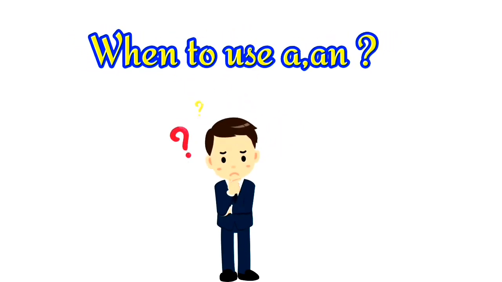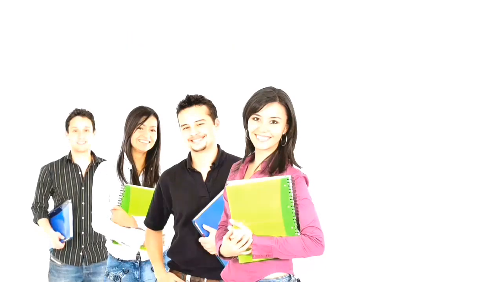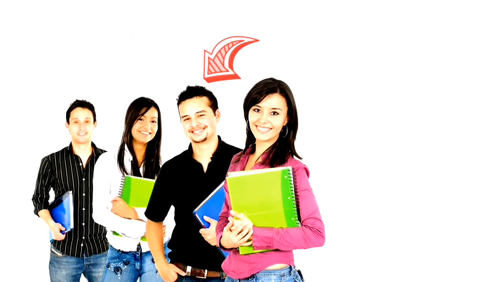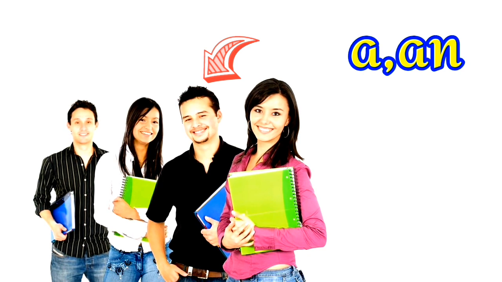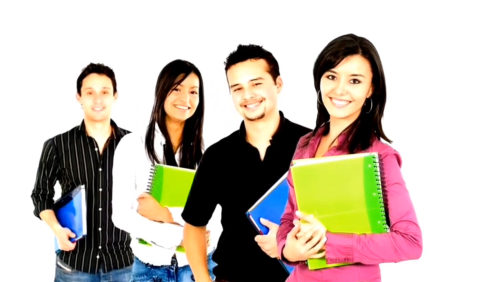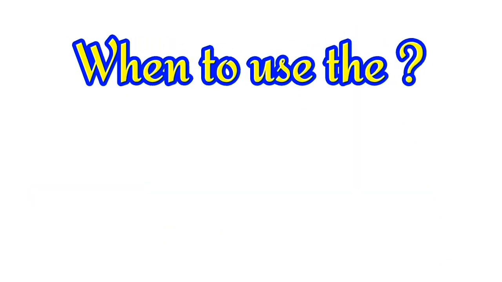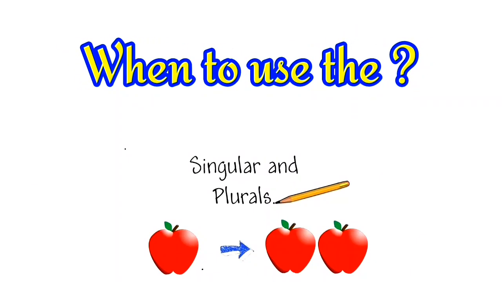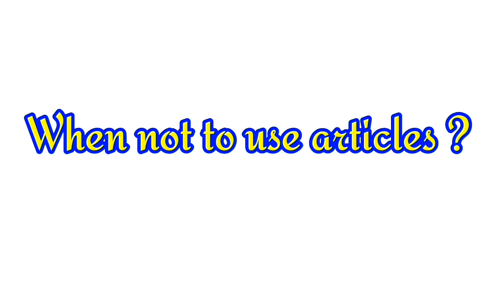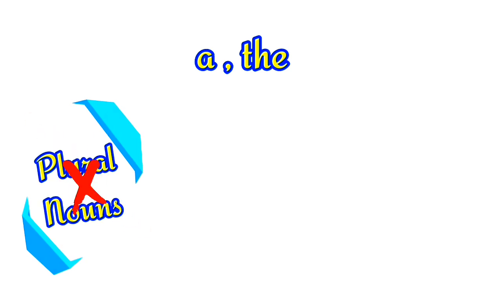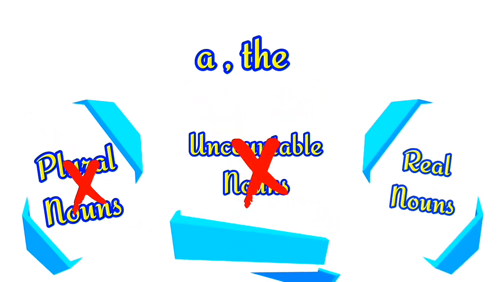When to use "a" and "an": when we are referring to any member of a group, we use "a" or "an". It is not important which one we are talking about; we are talking in general. When to use "the": we use "the" before singular and plural nouns when the noun is specific. When not to use the articles "a" and "the": these articles are not used with plural nouns, uncountable nouns and proper nouns.